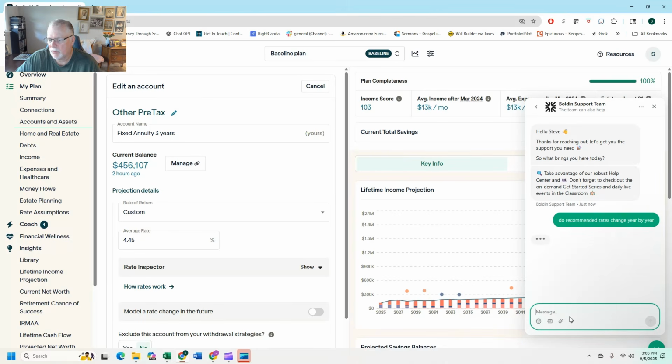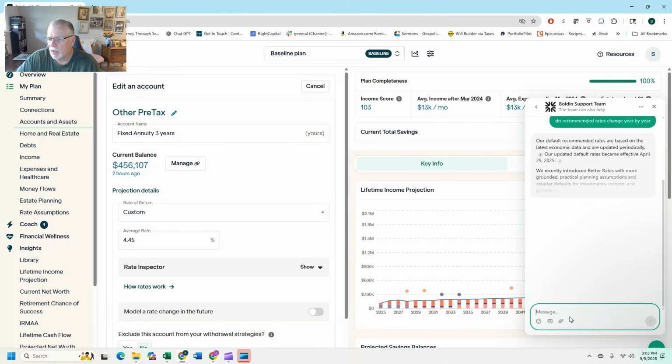Come on. You're wasting my time. All right, so it does. Our updated default rates become effective April 29th. So I had a feeling that's what they do. What they do is they're going to actually update this every year.